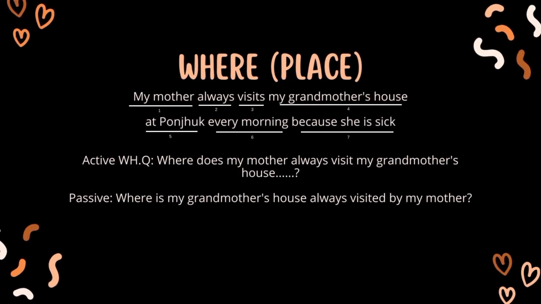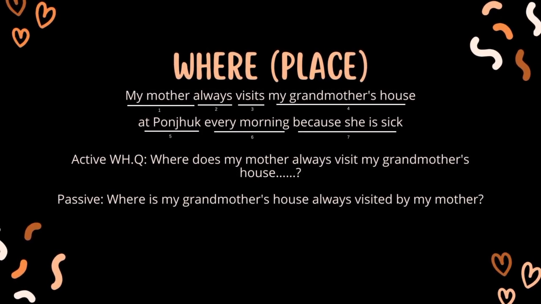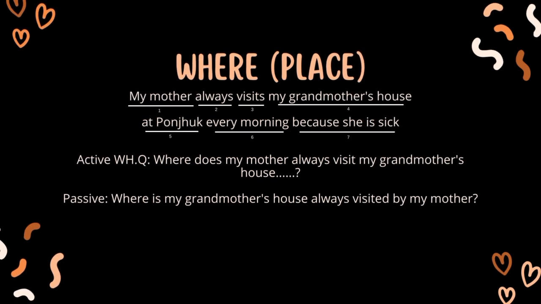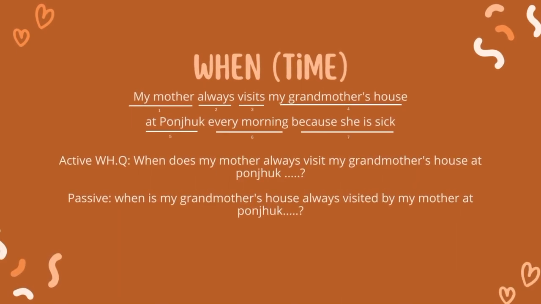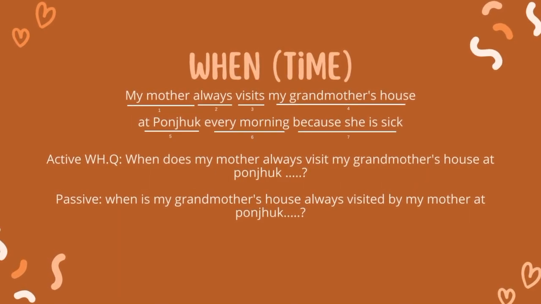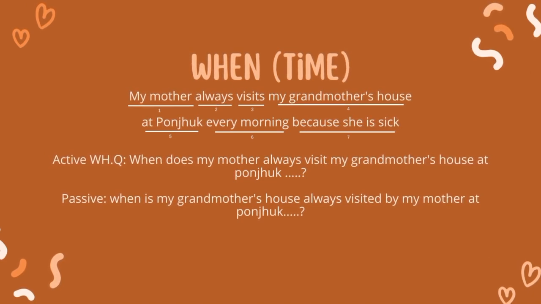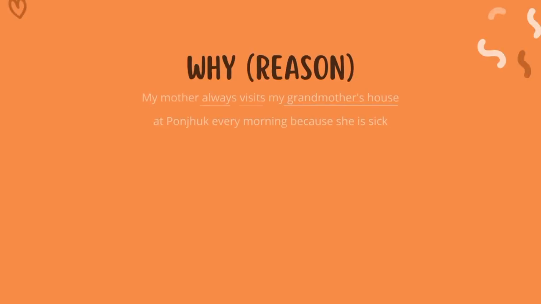Where. It is used for place. The example is, where does my mother always visit my grandmother's house? The passive is, where is my grandmother's house always visited by my mother? Next is when. It is used for time. The example is, when does my mother always visit my grandmother's house at Poncuk? The passive is, when is my grandmother's house always visited by my mother at Poncuk?